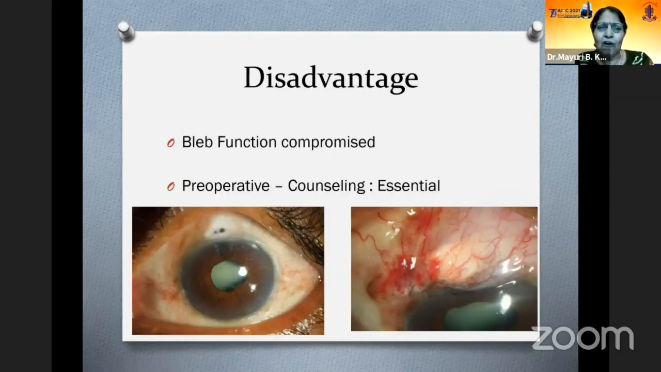So what is the take home? Bleb function is compromised and you have to counsel the patient, which is a must in all these revisions.